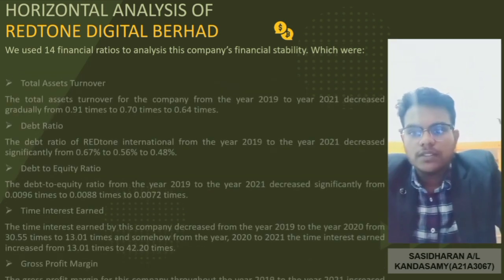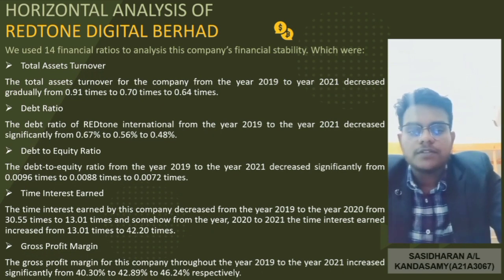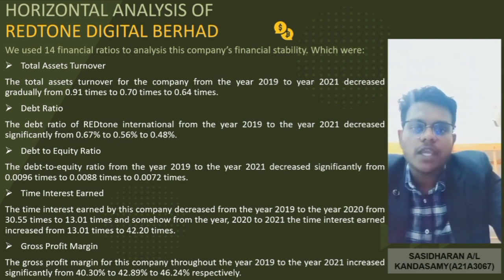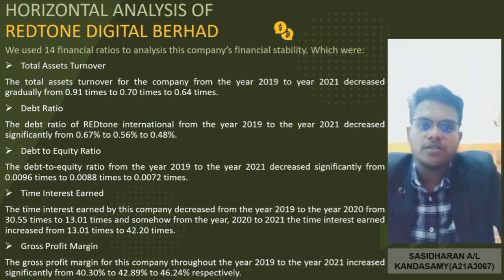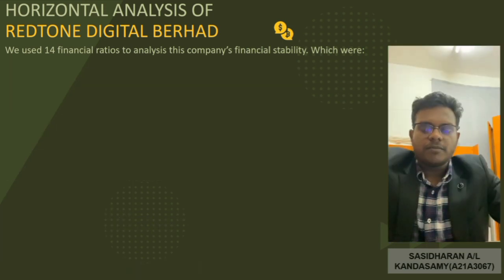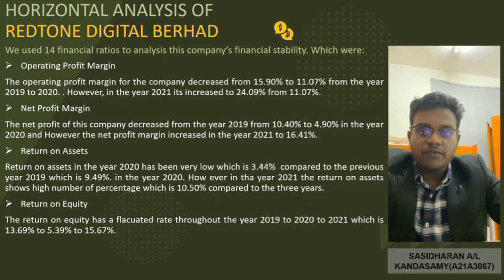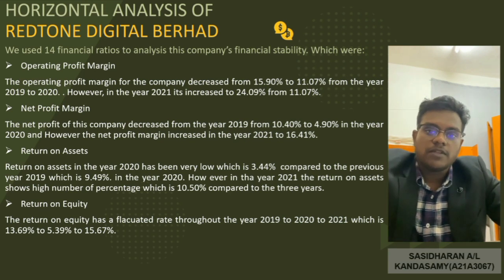In another aspect, the total asset turnover for the company from the year 2019 to the year 2020 decreased gradually from 0.91 times to 0.70 times to 0.64 times. But from a different aspect, the operating profit margin for the company decreased from 15.90% to 11.07% from the year 2019 to 2020. However, in 2021, it increased to 24.09% from 11.07% the previous year.